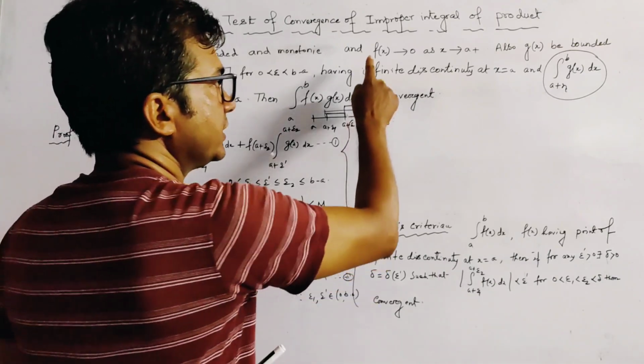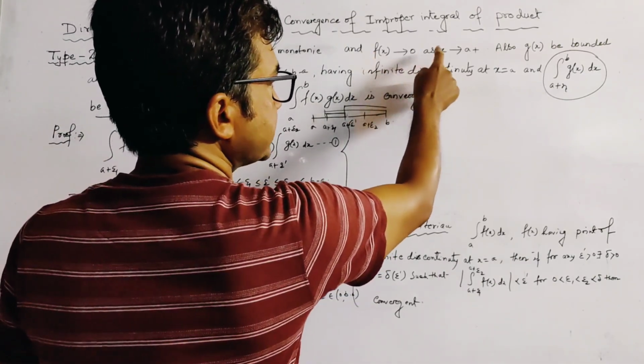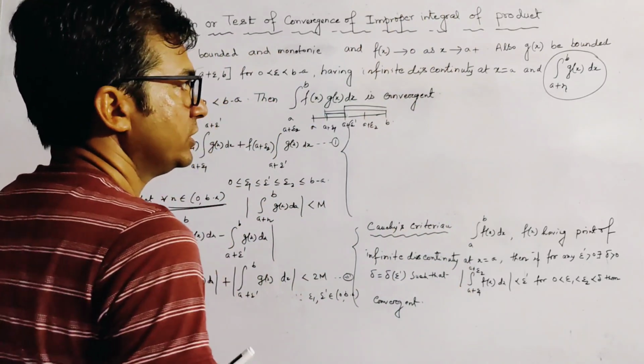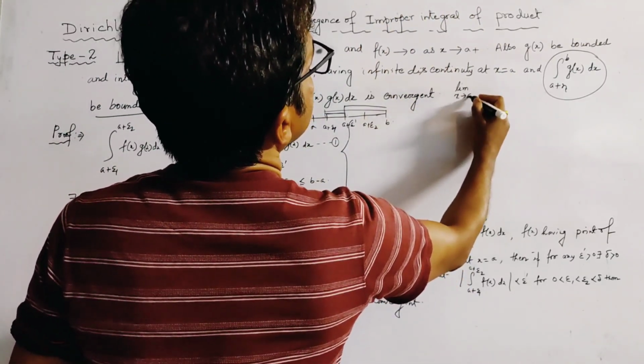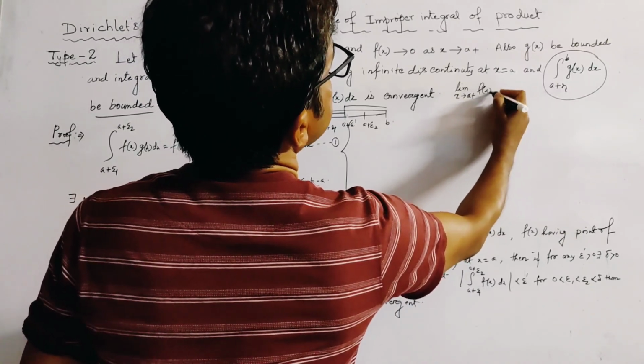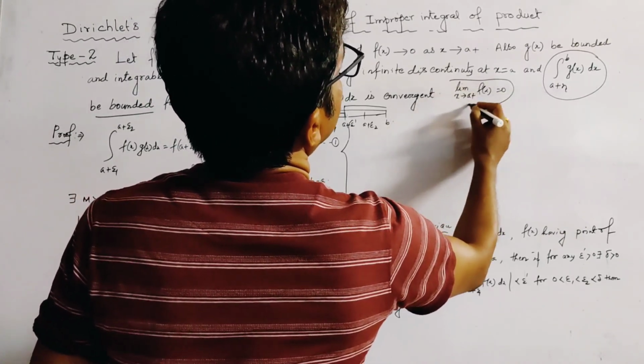Here it is given that f(x) tends to 0 as x tends to a plus 0. That is, limit x tends to a plus of f(x) is equal to 0.